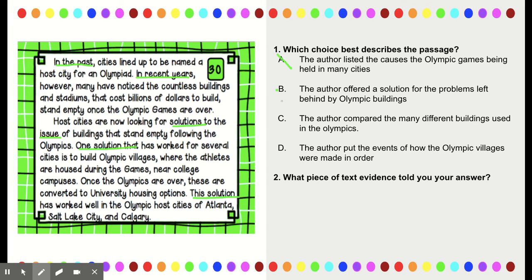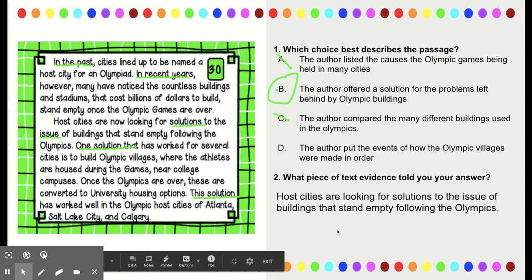The author compared the many different buildings used in the Olympics. Nope. The author put the events of how the Olympic villages were made in order. Now, if I just looked at in the past and recent years, I'd go, ooh, D. But also look at what it says. Does this passage ever talk about how they were made? The step-by-step process of making the Olympic villages? No. Okay. Again, my best choice here is that problem and solution structure.